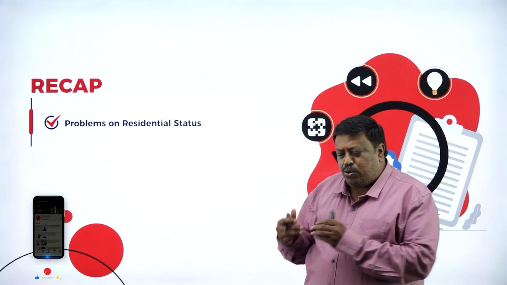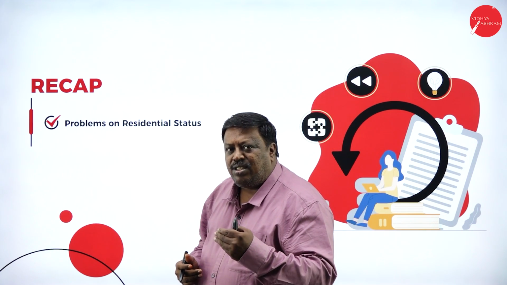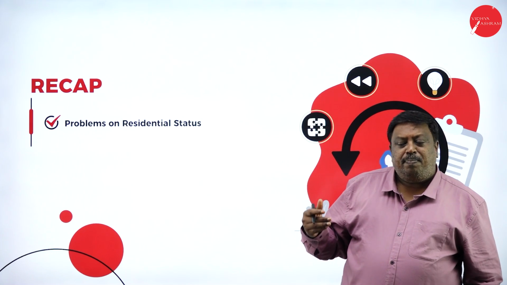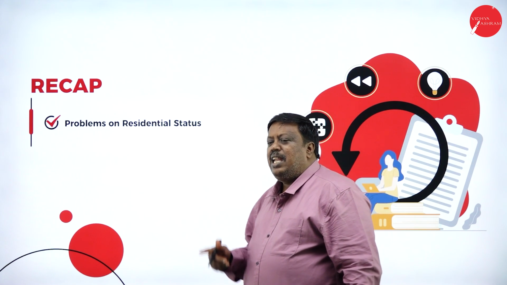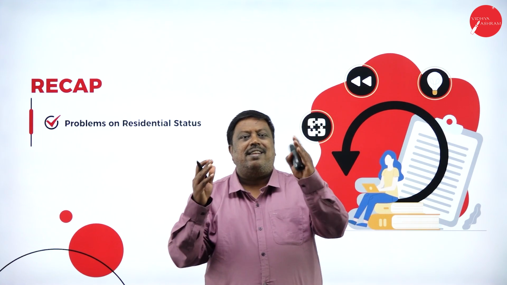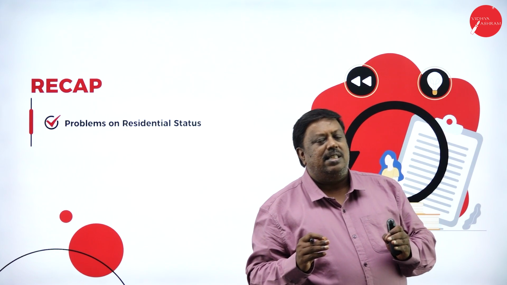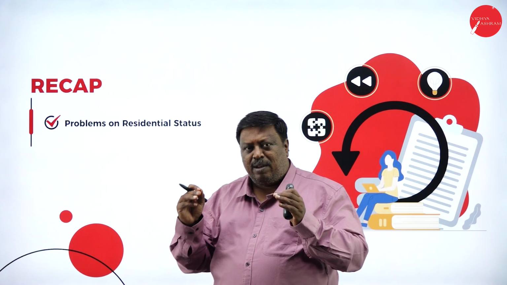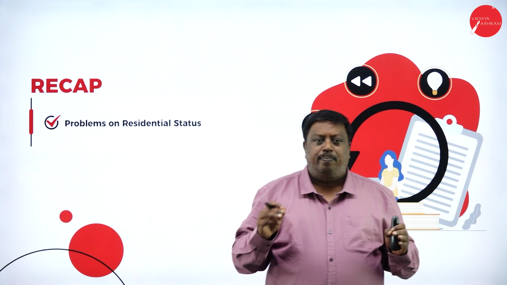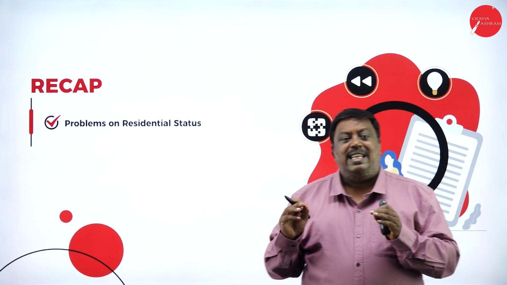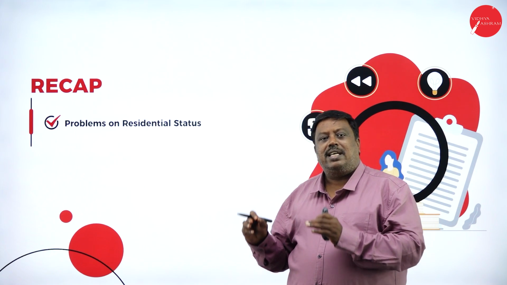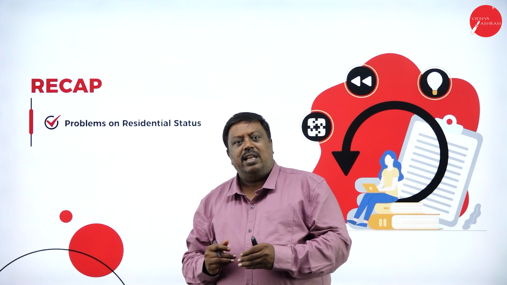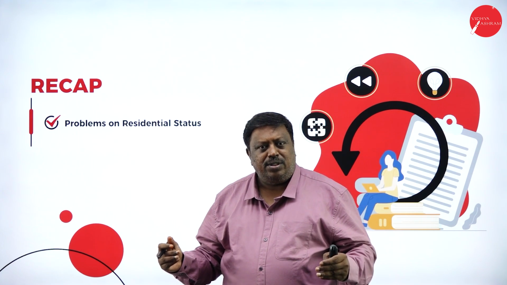And we came to know how to determine the residential status of a person with certain basic concepts. Every person has to satisfy any one of the basic conditions to become a resident. When any person doesn't satisfy both basic conditions, he will be called a non-resident for the previous year. Only for income tax Act purposes, he'll be called a non-resident or resident. If he is a resident, we have to determine whether he is ordinarily resident or not ordinarily resident.